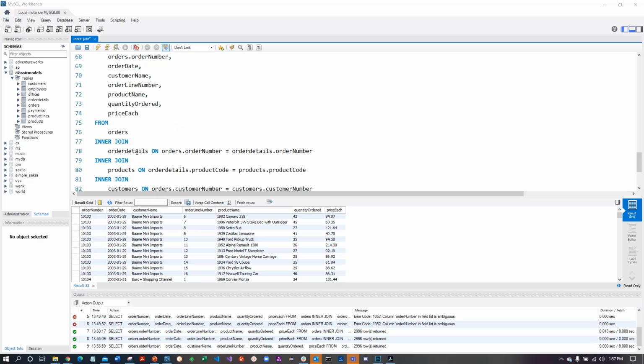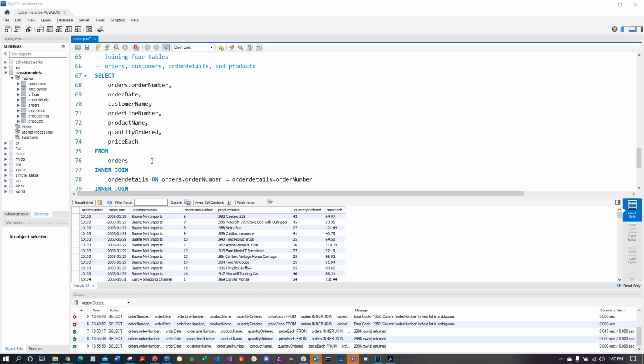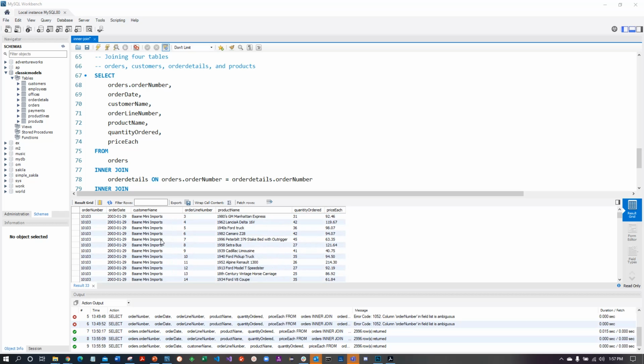So here I have order details, as we saw. That's unchanged from the first version of this query. Order details on orders where the order number matches. Product number on product details where the product code matches. And then customers on orders where the customer number is the same. All equal joins from 4 different tables. And now we can include the customer name in our information as well here.